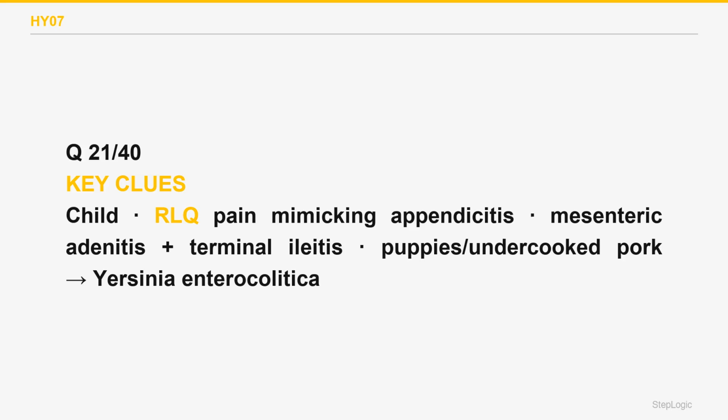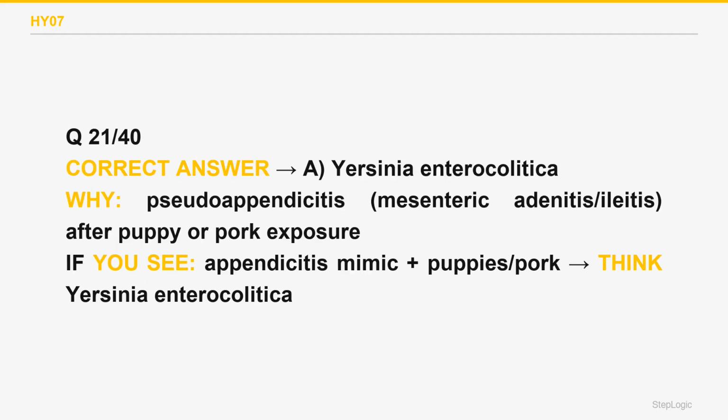Classic exposures are puppies, contaminated pork chitterlings, or unpasteurized milk. It can grow at cold temperatures, cold enrichment. The correct answer is A.